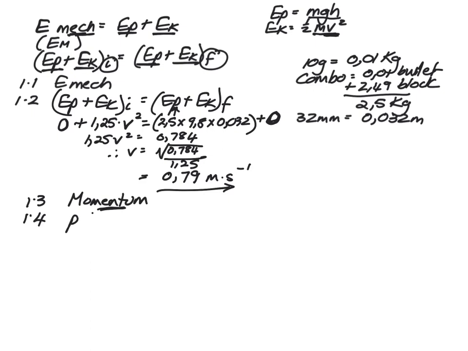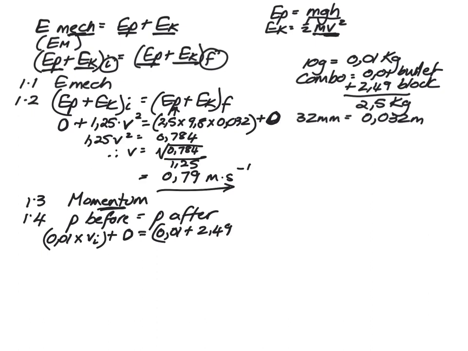So we've got to say P before equals P after. Right, so the mass of the bullet is 0.01. You've been asked to calculate its velocity. You don't know that. But the block was stationary, and if it's stationary, it has no momentum. So afterwards, the bullet and the block stick together, and they have a velocity of 0.79 meters second to the minus 1.